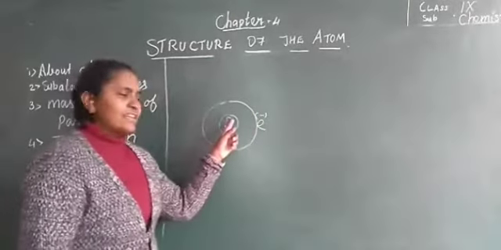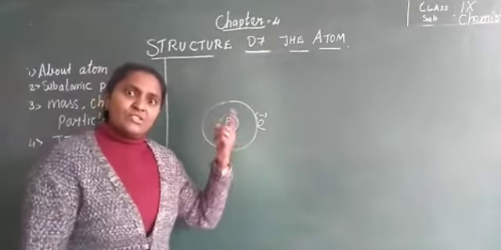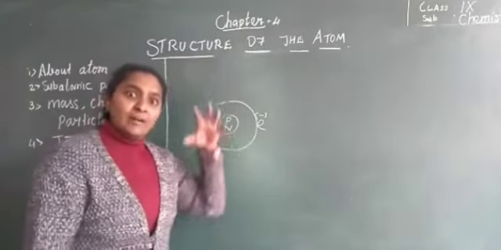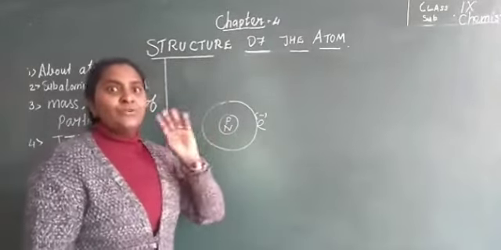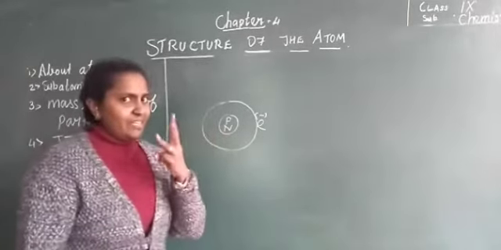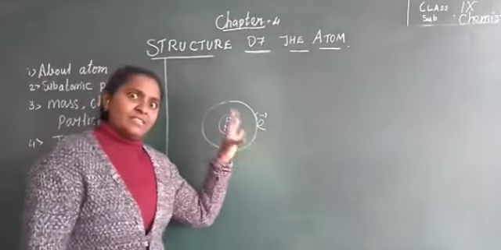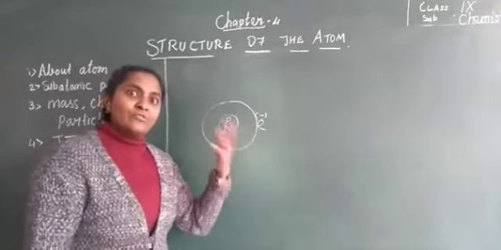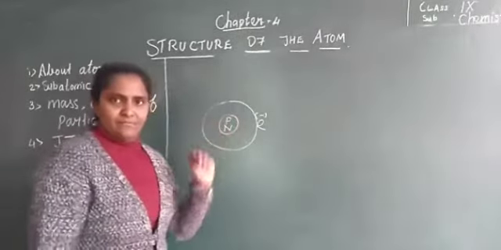These are the subatomic particles: proton, neutron, electron, meson. About 13 subparticles were discovered, and they keep discovering new particles, but the main 3 particles we are learning are proton, neutron, electron.